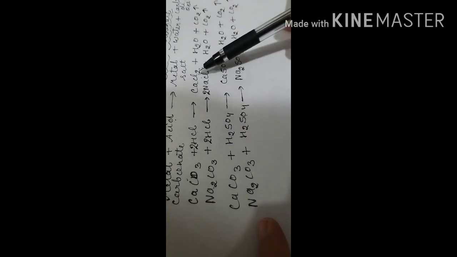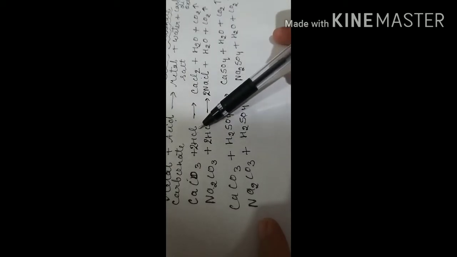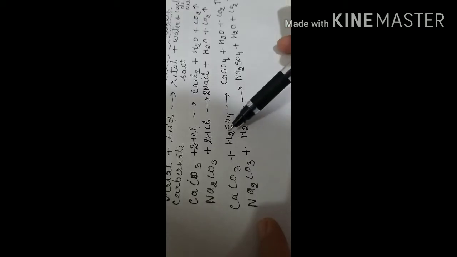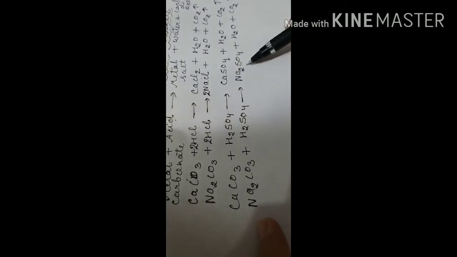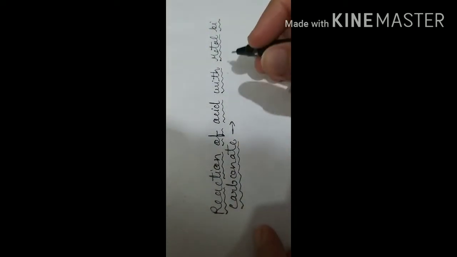Formation of metal salt depends upon the nature of the acid. If it is hydrogen chloride, metal chlorides will form. If it is sulfuric acid, meaning hydrogen sulfate, metal sulfates will form. Now we are coming to the next reaction: acid with metal bicarbonate.